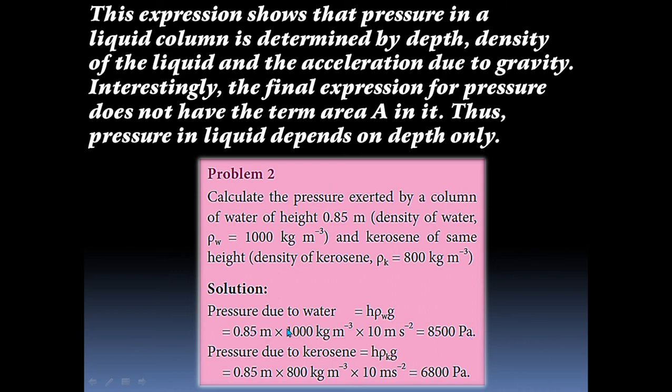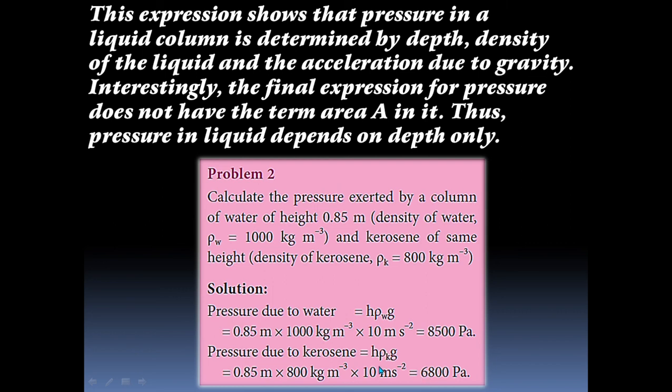Similarly, pressure due to kerosene is equal to H rho K g, where rho K means density of the kerosene. What is the value of H? 0.85 meter, into the density of the kerosene, 800 kilogram per meter cube, into acceleration due to gravity g, 10 meter per second square.